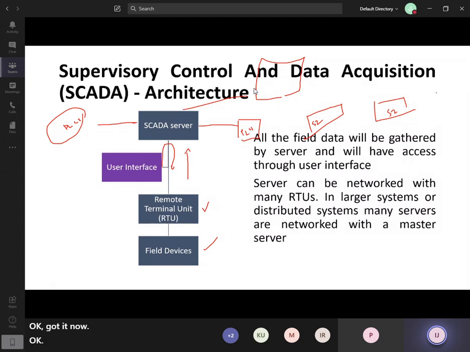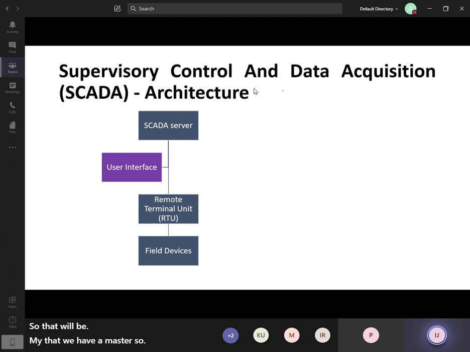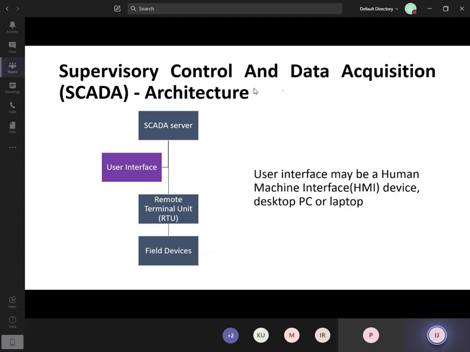Okay. So all these servers with single systems can be networked to a large server. That will be our master server. And the user interface may be a human machine interface. Specific HMI devices are there. We can buy them and use them, or otherwise it can be a desktop PC, or even a laptop, right?